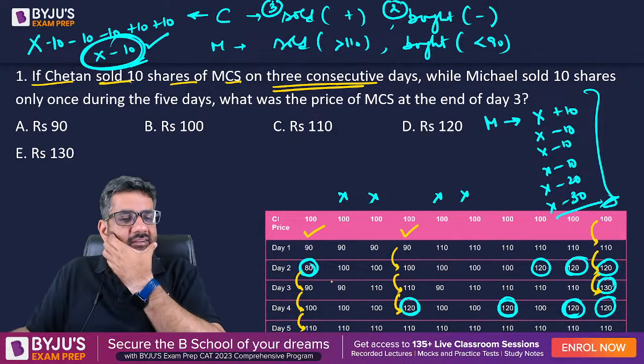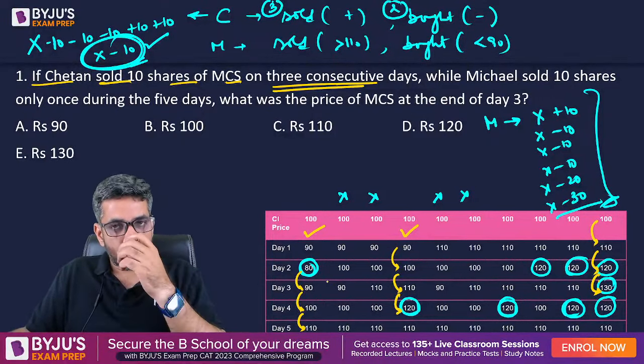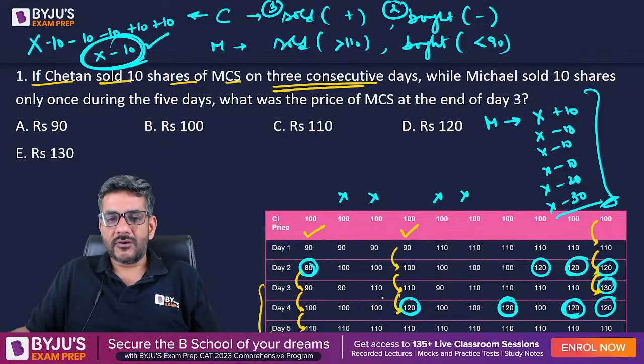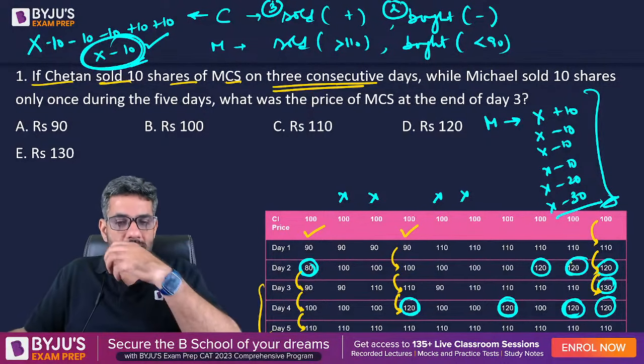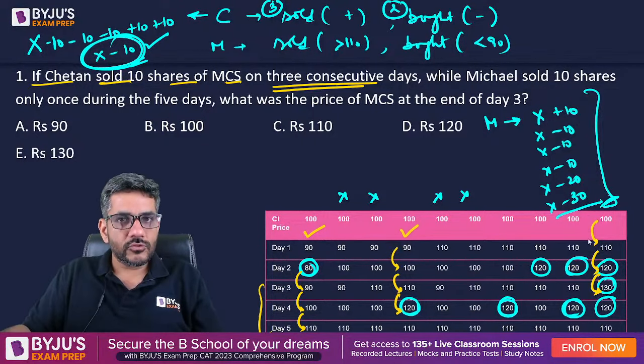Basically, the 3 consecutive days when the price has increased can be day 3, 4, 5, or day 2, 3, 4, or day 1, 2, 3. So these are 3, 4, 5. These are 2, 3, 4, and these are 1, 2, 3. These are the days on which the prices have increased. So we can talk only about these 3 sets of days.